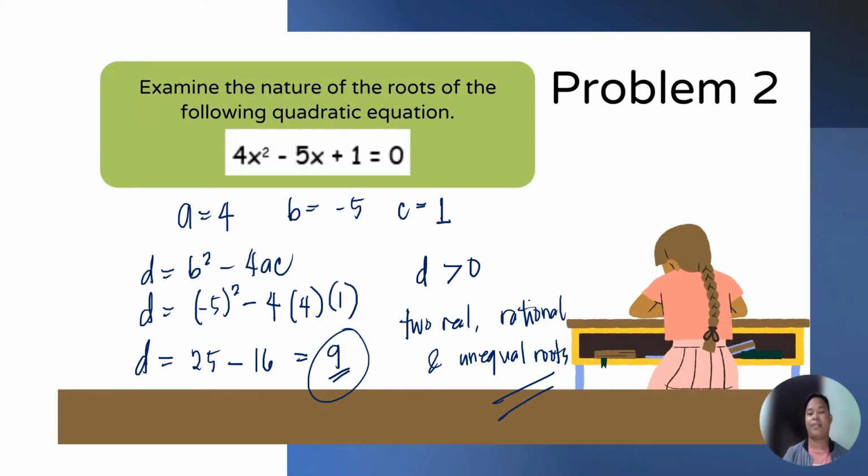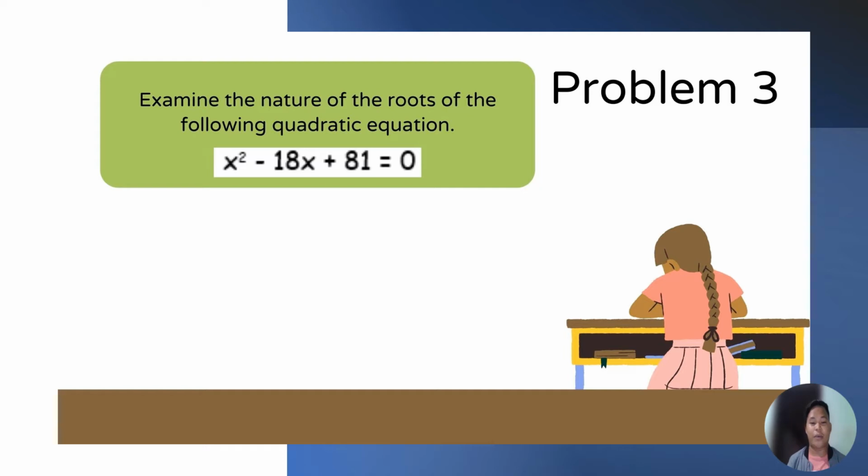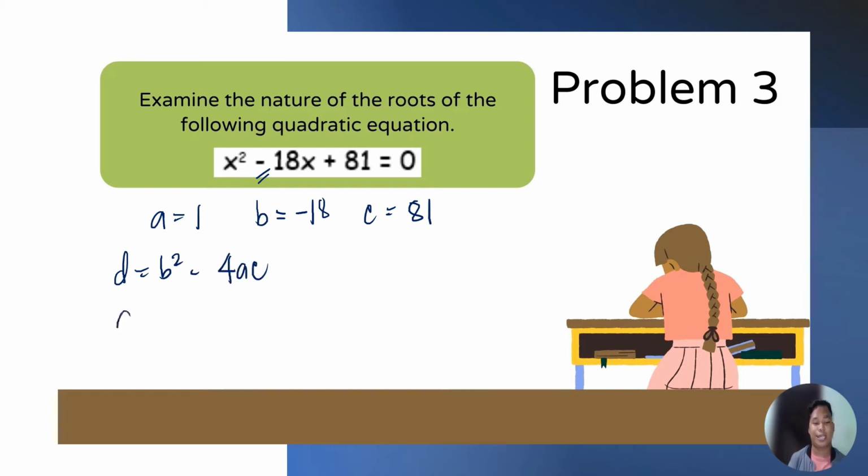Okay. Let's have problem number 3. The given equation is x squared minus 18x plus 81 is equal to 0. So we can already determine the values of a, 1. The value of b is negative 18 since minus po siya. And the value of c is positive 81. We have d is equal to b squared minus 4ac. D is equal to the quantity of negative 18 squared minus 4 times 1 times 81.